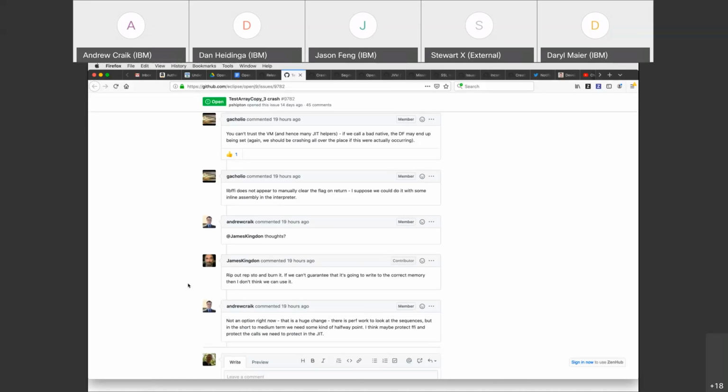The one thing that's been identified is that the external native code is currently being trusted to not screw it up. So there's a question as to whether we should be adding a defense to make sure that doesn't get screwed up, if somebody is running native code that's not compiled with C and adhering to the same direction flag convention.